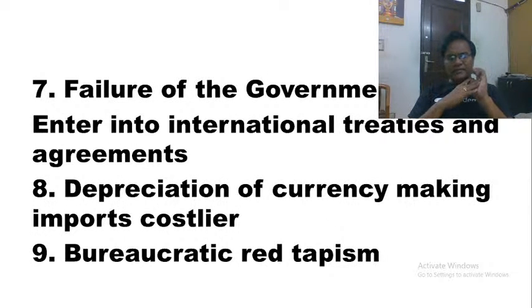And another major problem, this is very important. The seventh point that you can see on the screen here. This is a major issue. Another major problem here is the failure of the government to enter into international treaties and agreements. The government, for some strange reasons, has opted for what we call Make in India and Atmanirbhar Bharat. As part of it, they wanted to protect the domestic industry.